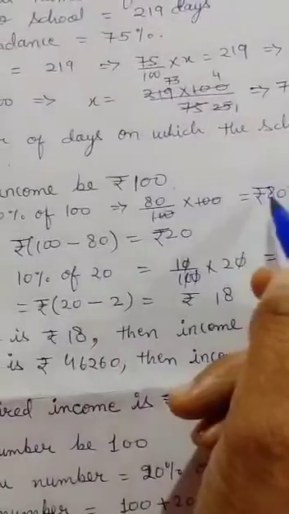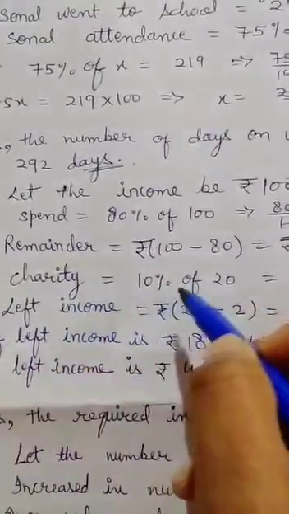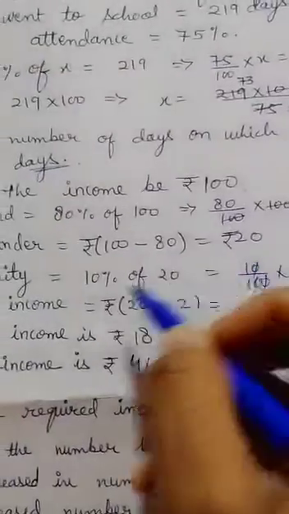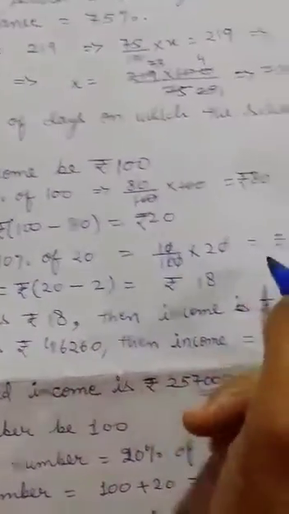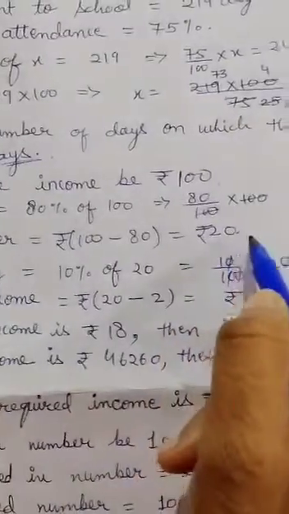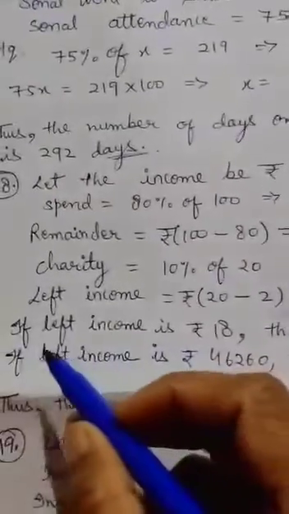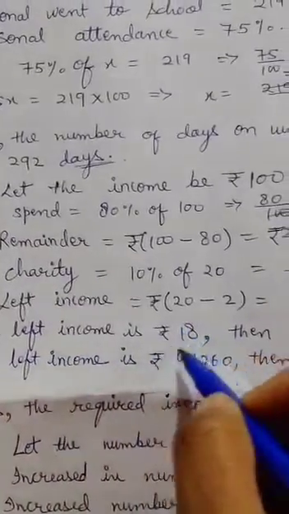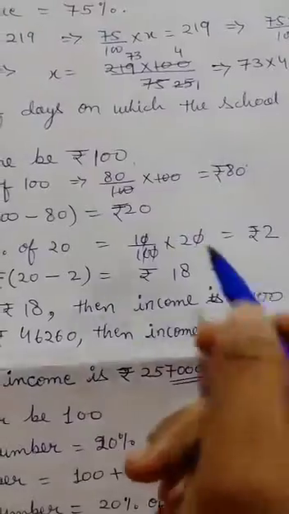Remainder equal to 100 minus 80 equal to rupees 20. Now charity 10% of 20. 10% means 10 upon 100, of means multiply, 20 equal to rupees 2. Left income equal to 20 minus 2 becomes rupees 18. If left income is 18 rupees, then income is rupees 100.